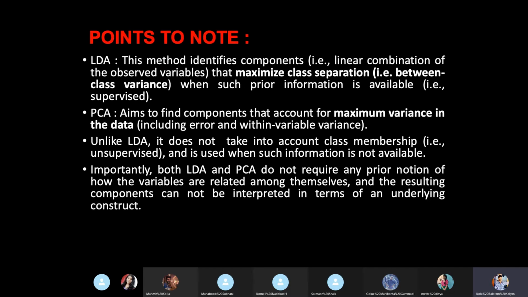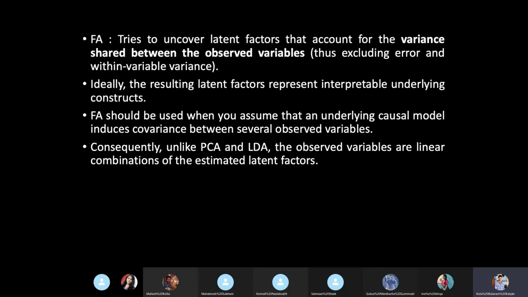To identify that, you perform LDA or PCA based upon the data type that you take. After performing LDA or PCA, you will identify what factors need to be considered, what variables need to be grouped under a factor, and what factors you need to consider for predicting and analyzing the model further.